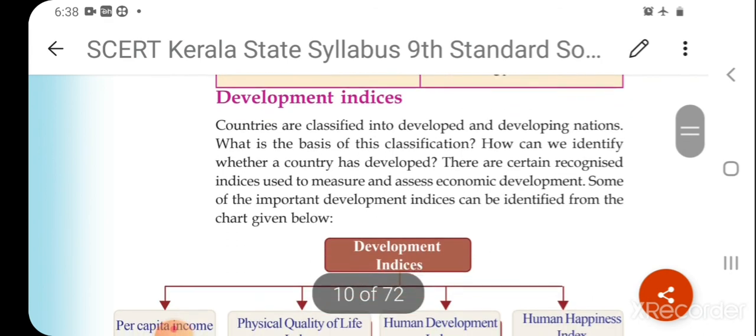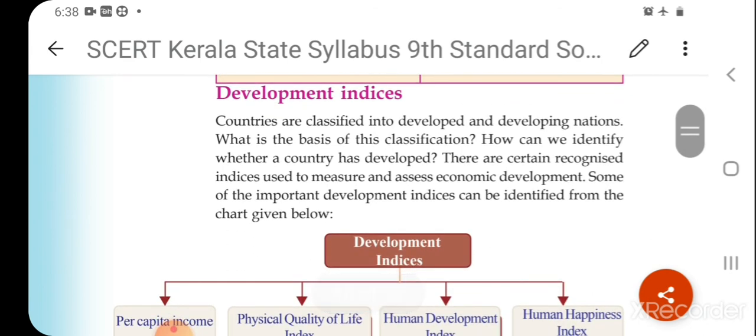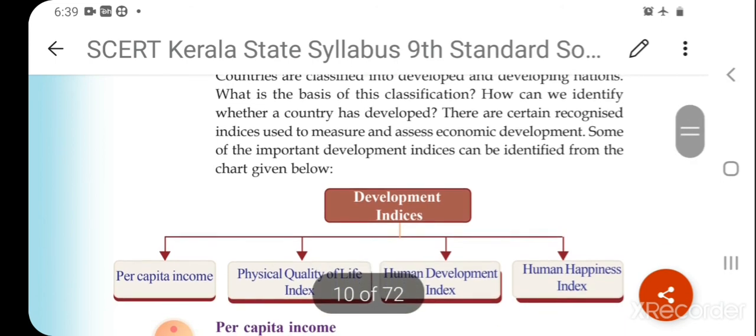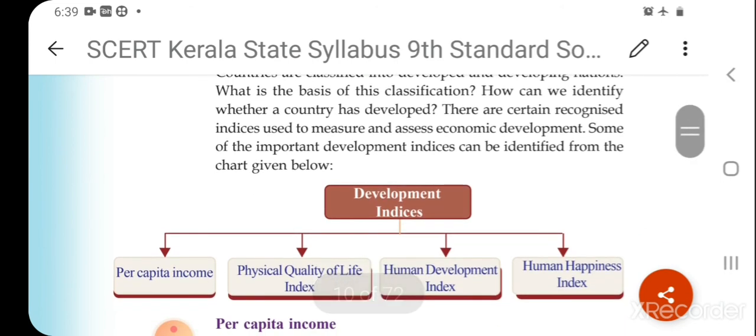The next is development indices. The countries are classified into developed and developing nations. What is the basis of this classification? How can we identify whether a country is developed? There are certain recognized indices used to measure the development of a country.